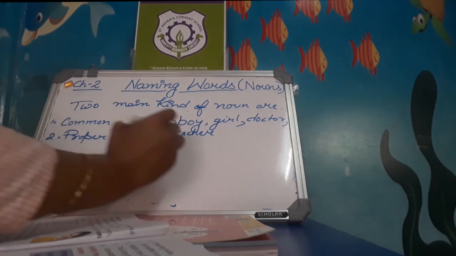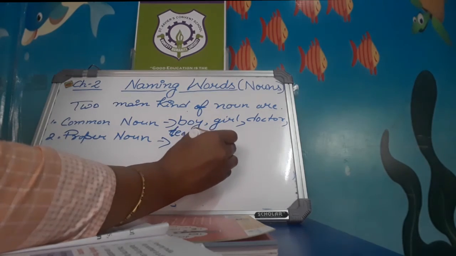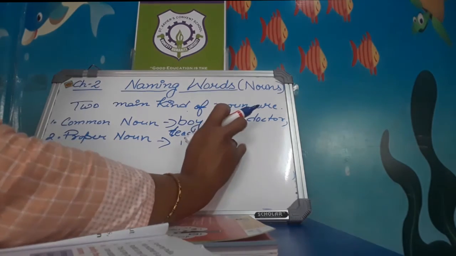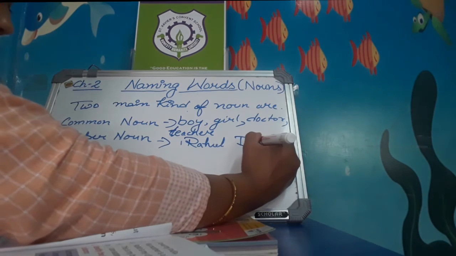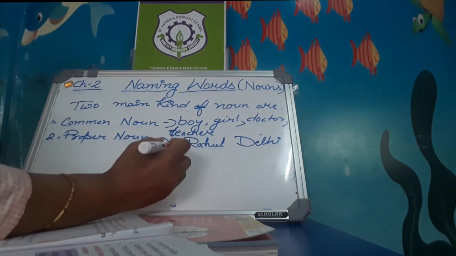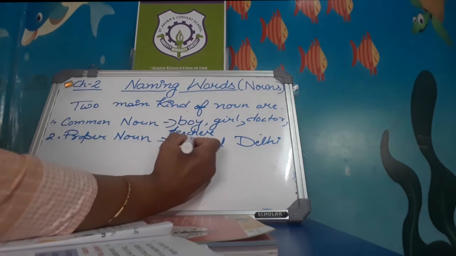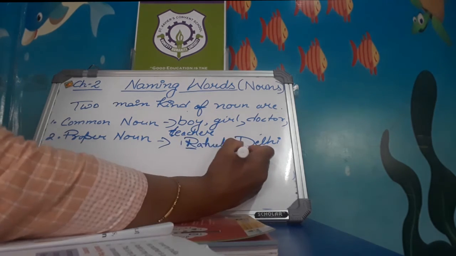For example, Rahul, place name Delhi. See here, this is a capital letter, this is a capital letter.